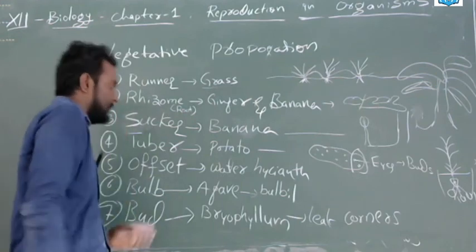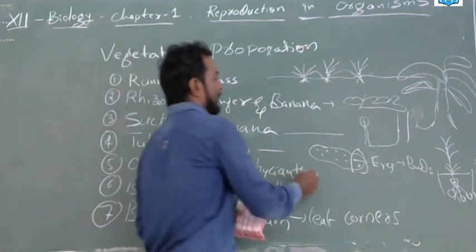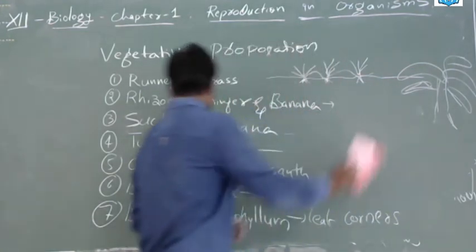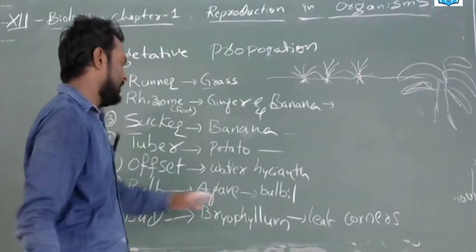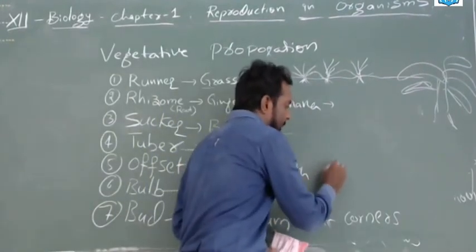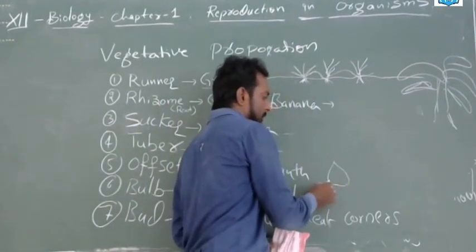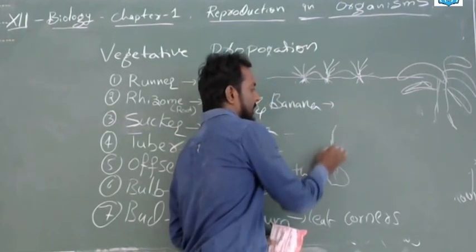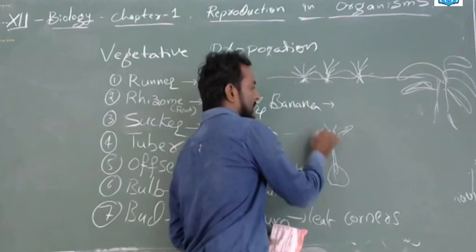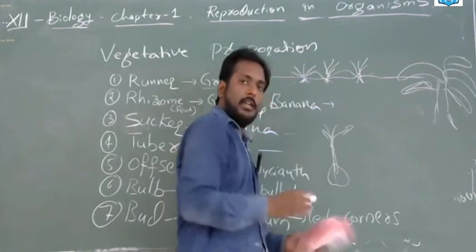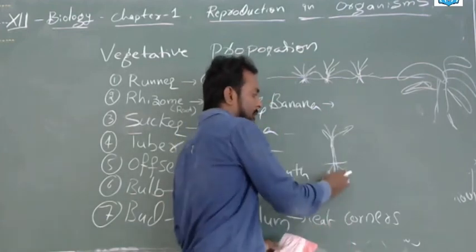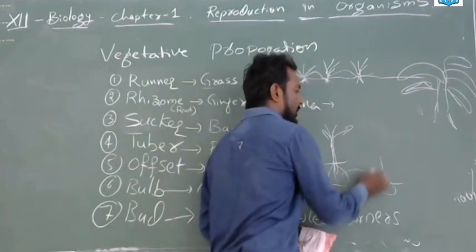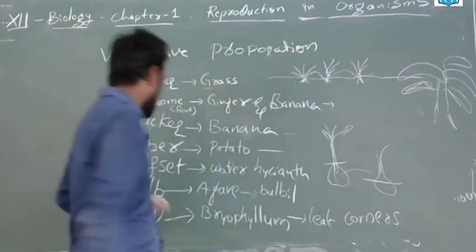Next, offset, water hyacinth, same thing; the offset will be like this. Next is bulbil, agave. These will also have the same capacity. The bulbs have the capacity: if you keep the bulbs, they will give rise to a new plant, then it will become big. They can give leaves. Clear? Again, after its growth, if you keep this bulb in soil or water, it again has the capacity to give rise to a plant. So, this is about the bulb.